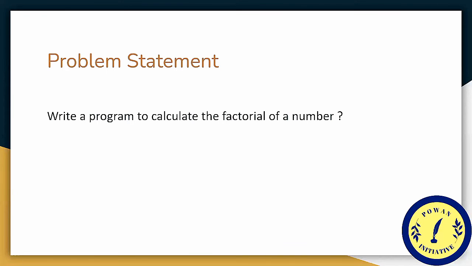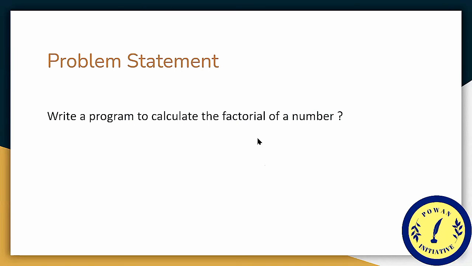Now the question is, what is factorial? See, the factorial of a number n is the product of all numbers from 1 up to the number n. It is denoted by n factorial. For example, n equals 5, then the factorial of 5 will be 1 multiplied by 2 multiplied by 3 multiplied by 4 and multiplied by 5, which equals 120. So 5 factorial equals 120. This is the main point of what factorial is.